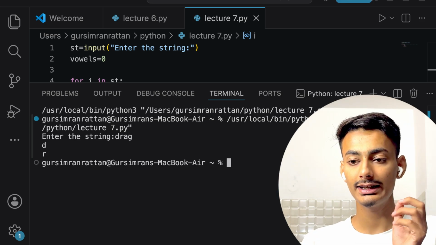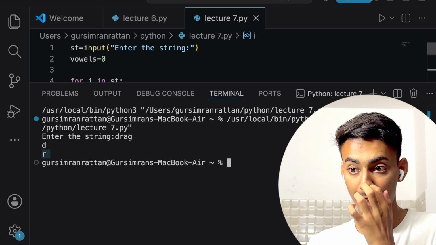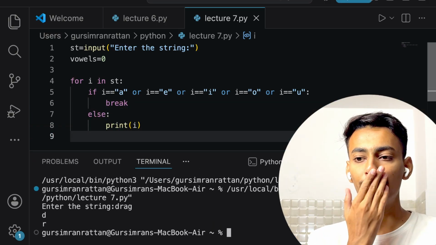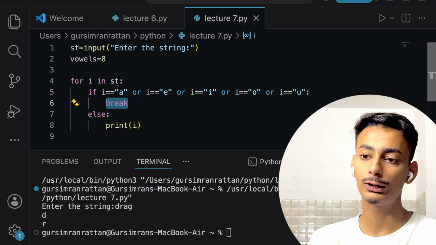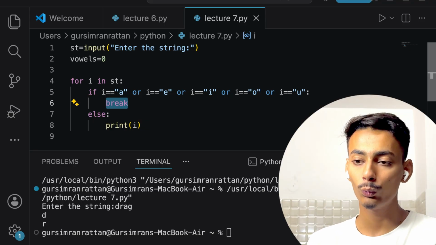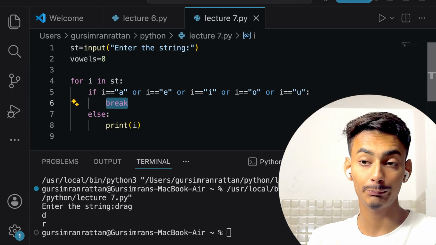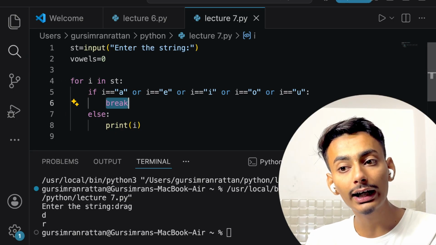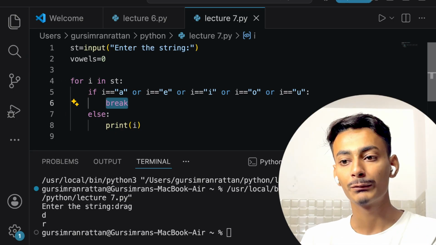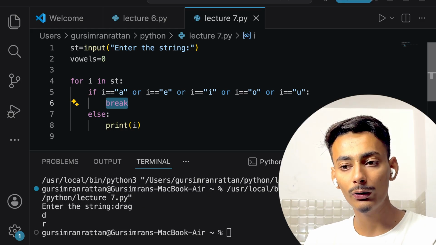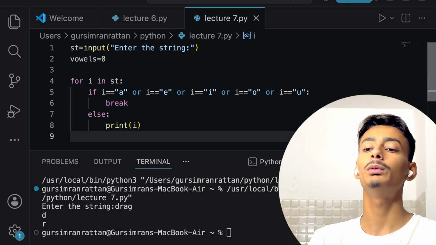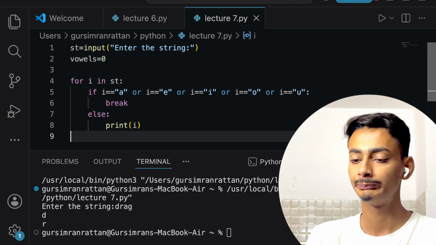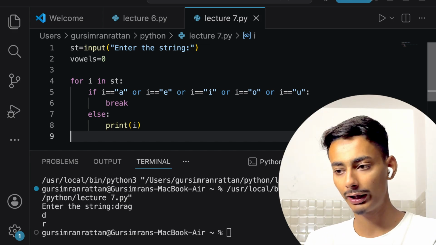See, first D is being printed, then R is being printed. As soon as it finds a vowel, what I have written is break. What this break does, this terminates the loop. Now we come out of the loop. What was happening earlier, these statements will be executing, then again this statement will be executing, then again this statement will be executing. But now, as I've written break, we will reach outside the loop. Now the ninth line of code will be executed after this because it is not inside the for loop. This is the work of break.